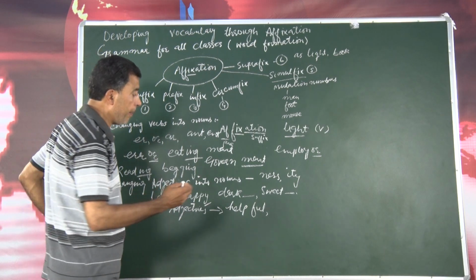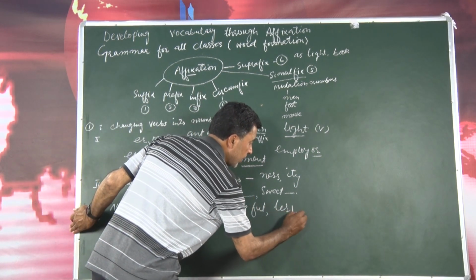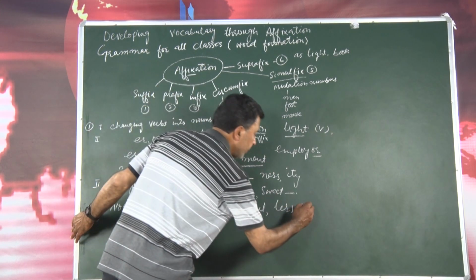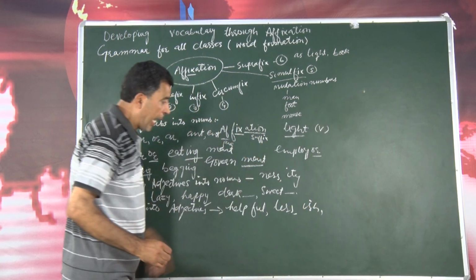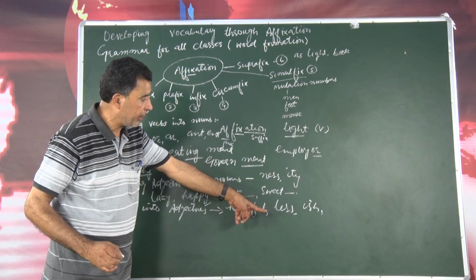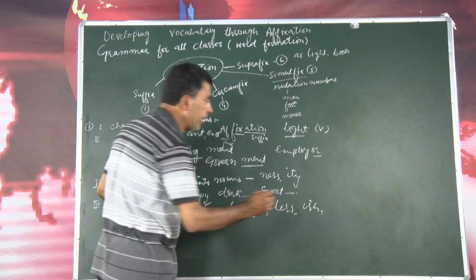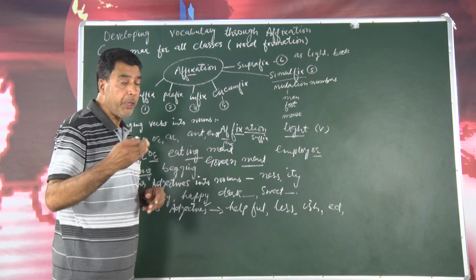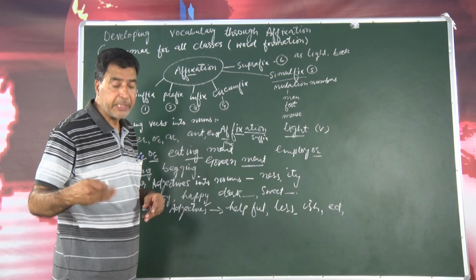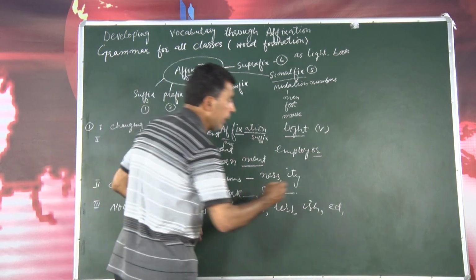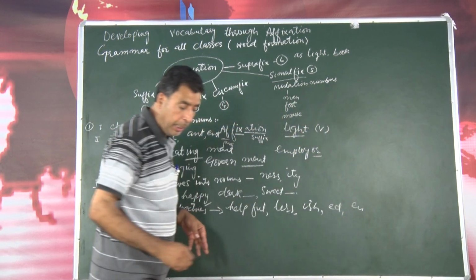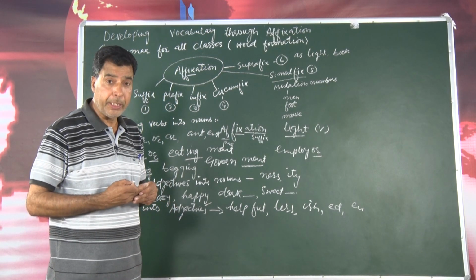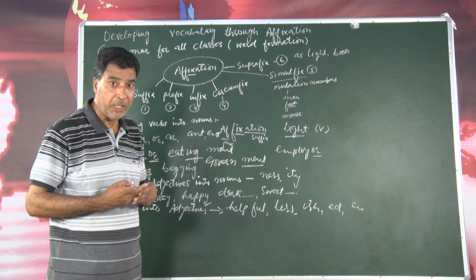We use F-U-L, we use L-E-S-S, we can use I-S-H, we can use ed even sometimes, because when we use ed we generally form words as verbs, and we can use en or an sometimes. For example, talent, talented, talented as an adjective, not as a verb.